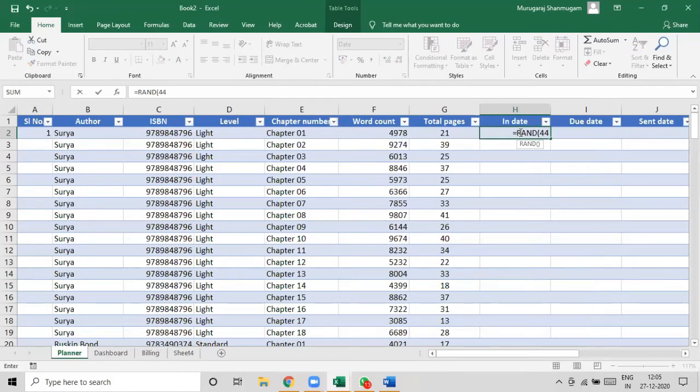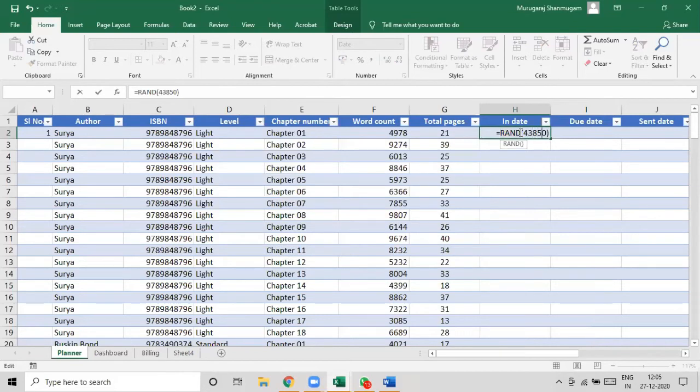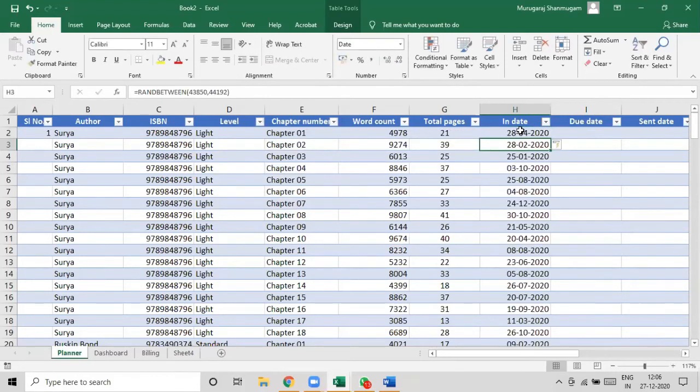Okay, so I'm going to just generate some random numbers between 43850, let's say 3 months ago, and 44192, today. So RANDBETWEEN. You can see that we have created random numbers for all these cases, but logically it may be different for different chapters.